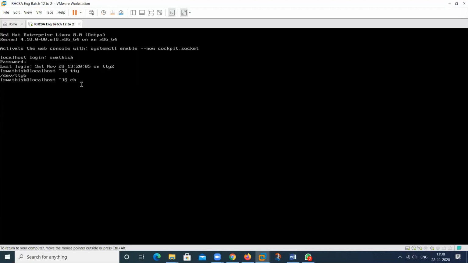You can also use a command called chvt, change virtual terminal. And which particular terminal do you want to go to? This one is for the GUI, so I will reach GUI mode.